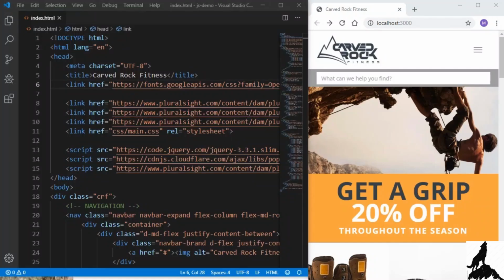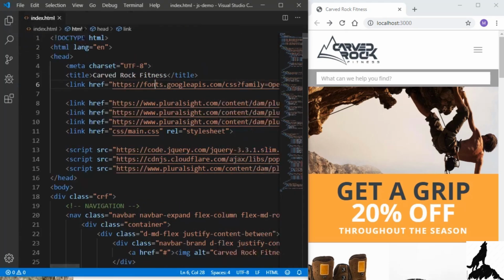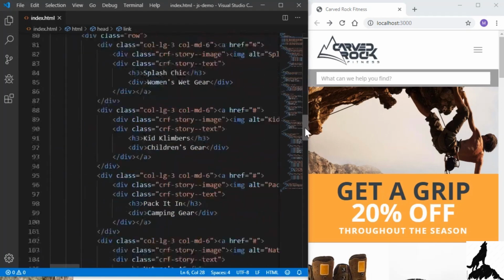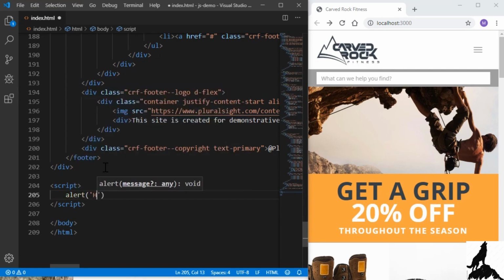Here we have the index.html file that we set up in the last module. If we look at our list of files, index.html is right here. And I'll just close the Explorer so we have more space to view the code. What I'll do is I'll scroll down to the bottom, and we'll place our script tag directly above the closing body tag. So here's our closing body tag, and above it, we'll add script, and we'll place the closing script tag below it. And now we can actually start writing JavaScript code. So I'll enter a simple alert command, and I'll just say hello world. And there's our first line of code.